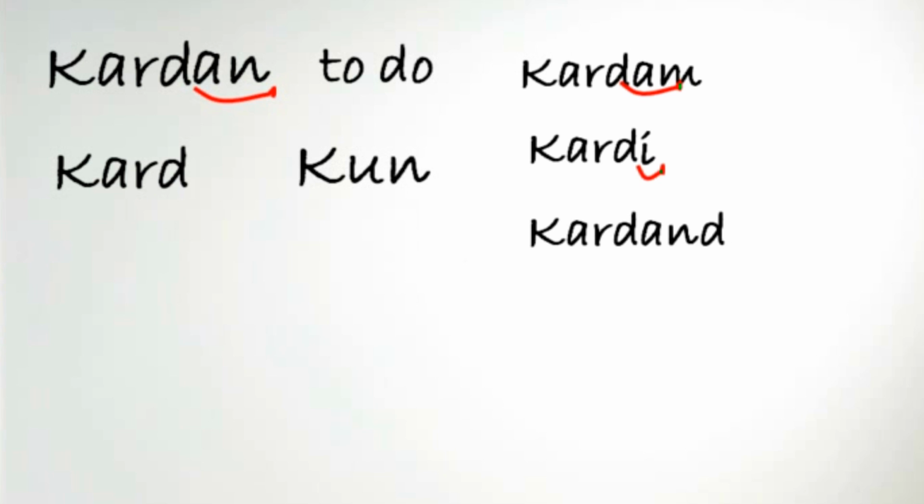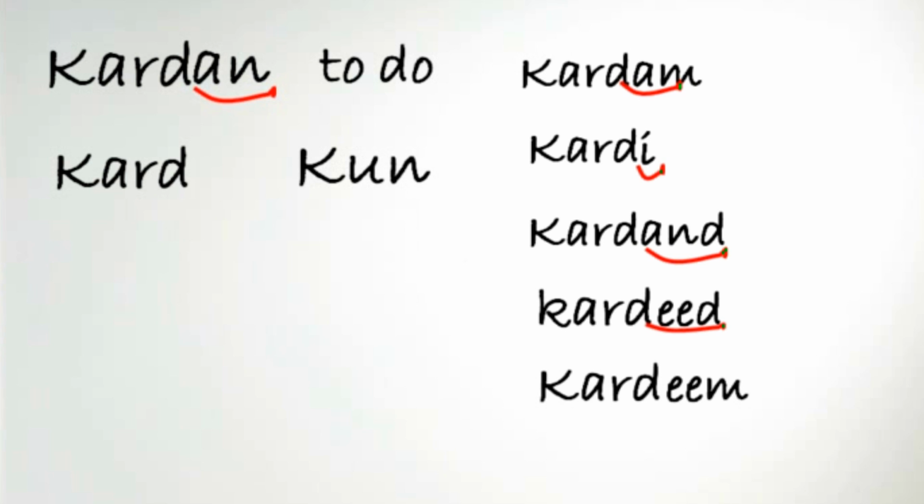Kardand means they did, and again only the ending changes. In this case, it's and. Karded means you did, plural. And kardem, we did, and the ending is em.